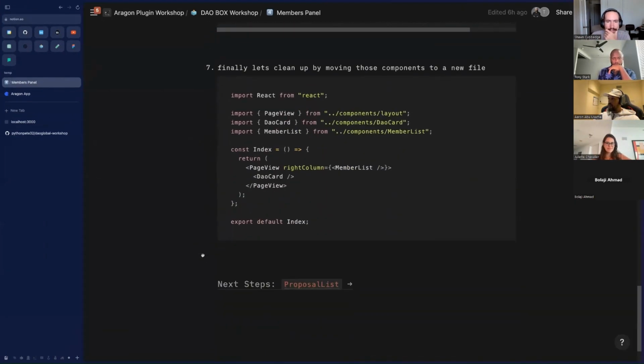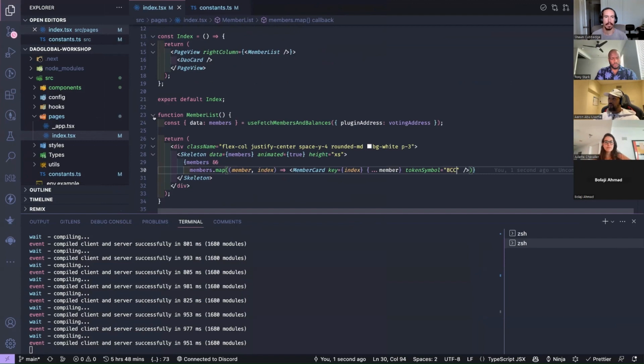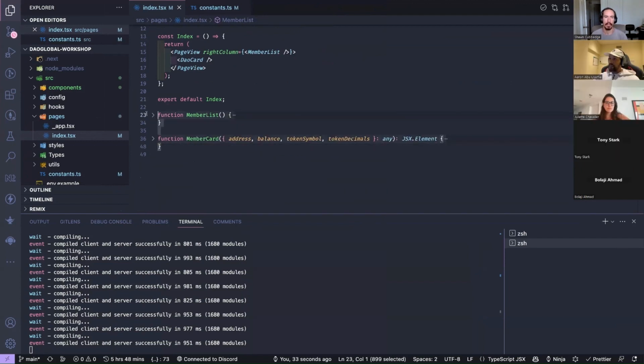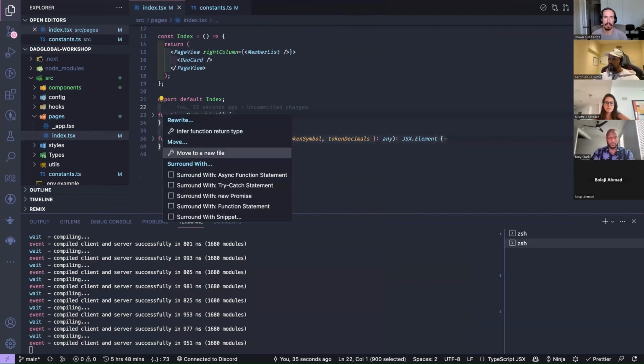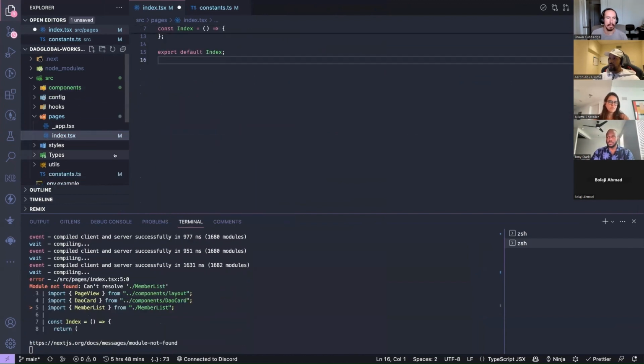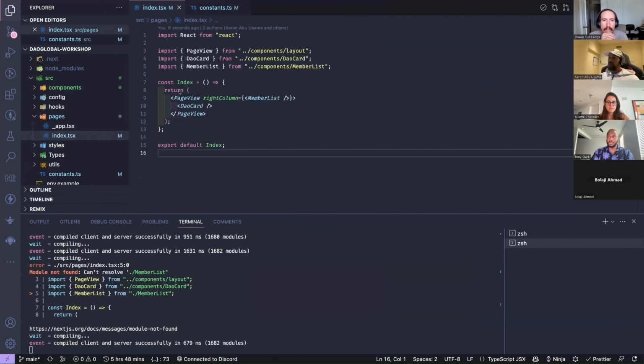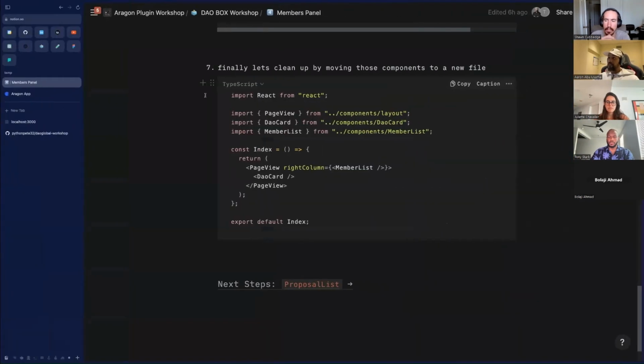Cool. So yeah, and lastly, let's clean up the code at the moment because we don't have all this stuff in the same place. Let's move this all to a new file. Put it into components. Okay, we're halfway through. Still got quite a bit to get through.